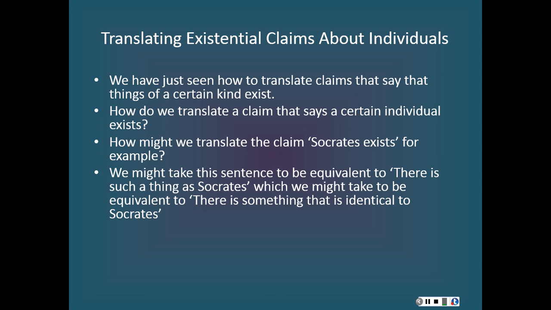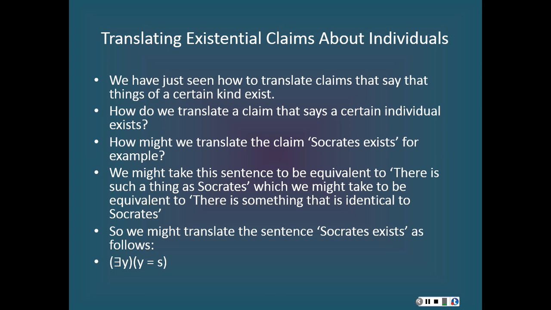And I think we can take that sentence to be equivalent to there is something that is identical to Socrates. So if we accept these equivalences, if we take the sentence Socrates exists to be equivalent to there is something that is identical to Socrates, then we can translate the sentence Socrates exists as follows. There exists a y, or there is a y, such that y is identical to Socrates.